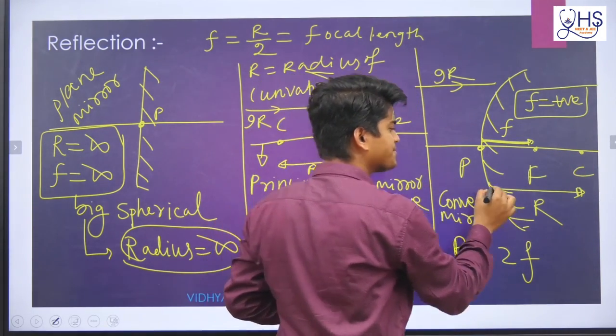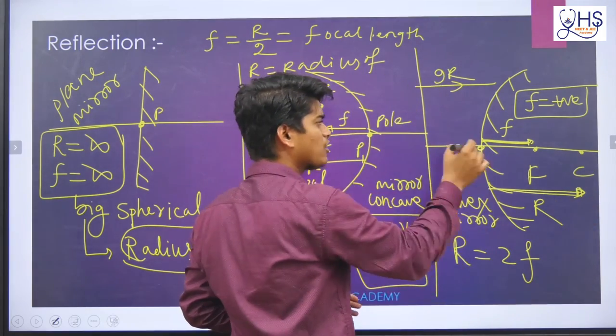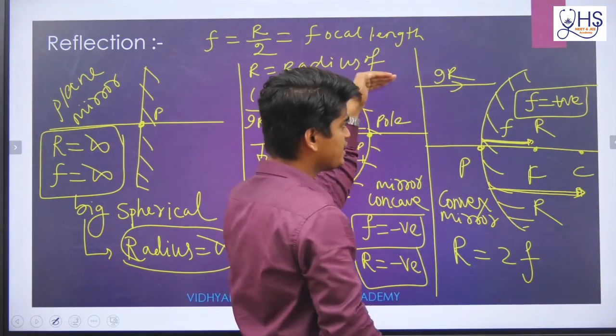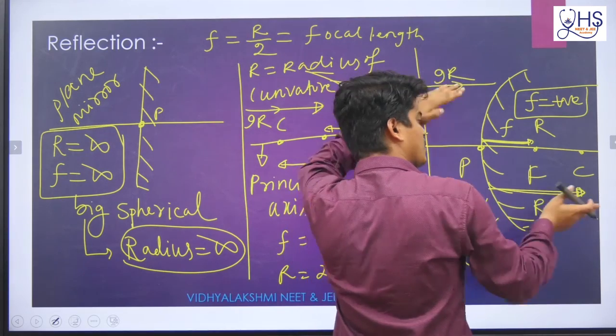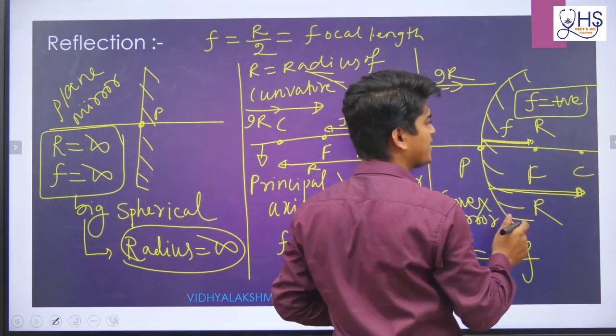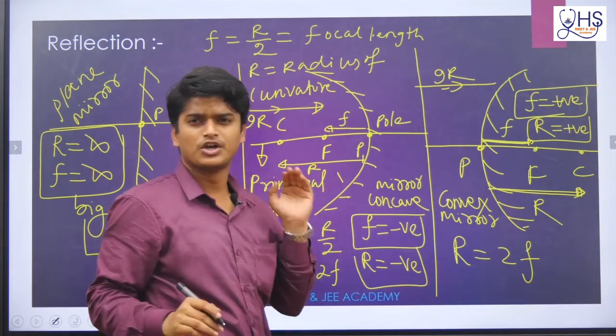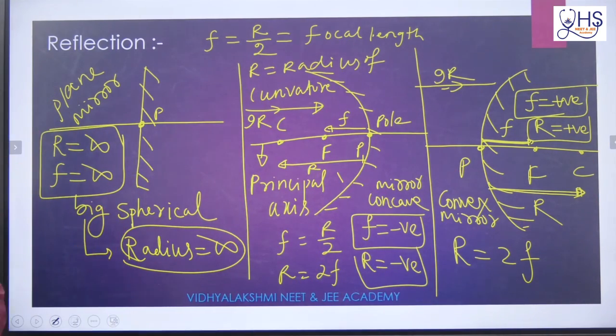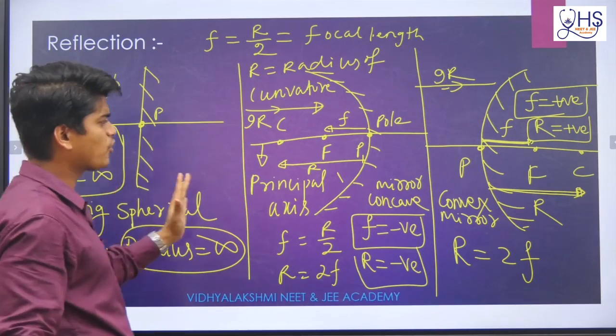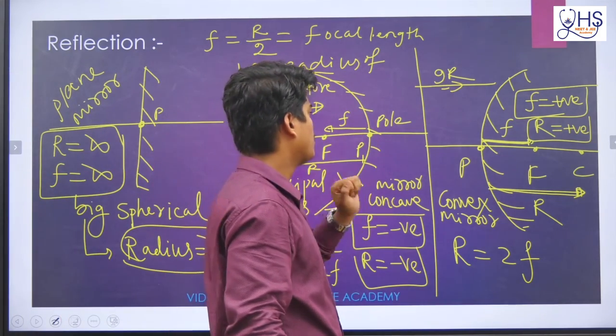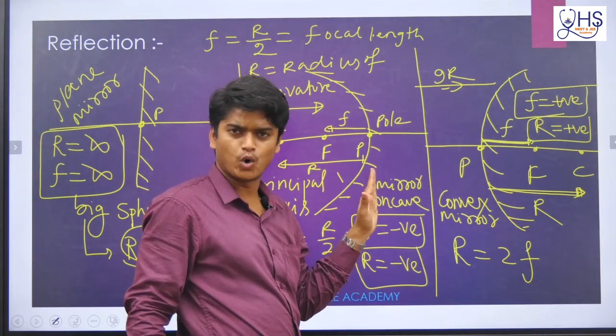If f is positive, similarly you check that r also will be positive, because the incident ray and this radius of curvature are all in the same direction, so that's why r is also taken as positive. Always remember this one: focal length is measured from the pole, and radius of curvature is also measured from the pole.